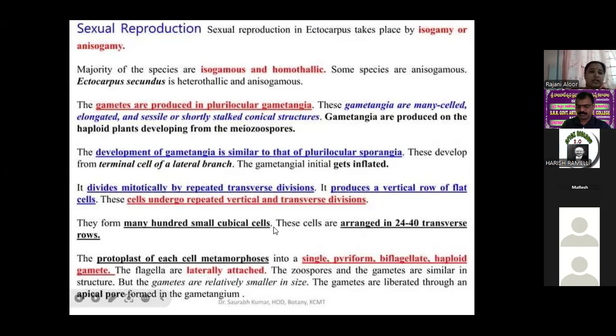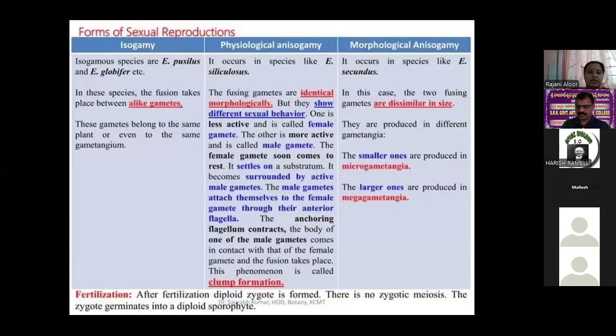The protoplast of each cell metamorphoses into a single pyriform biflagellate haploid gamete. The flagella are laterally attached. The zoospores and gametes are similar in structure, but the gametes are relatively very small in size. These gametes are liberated from the apical pore in the gametangia.